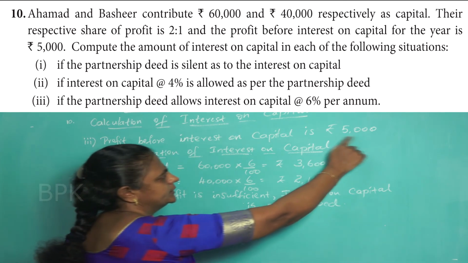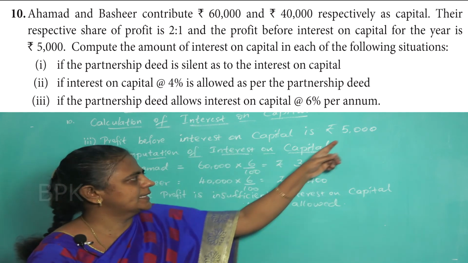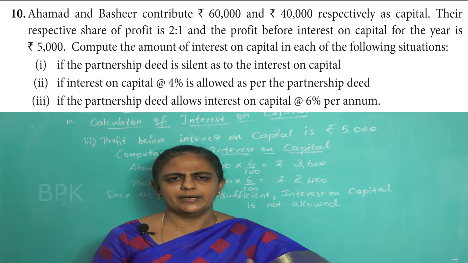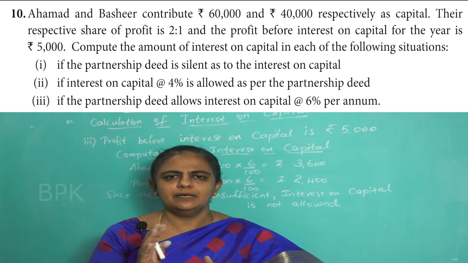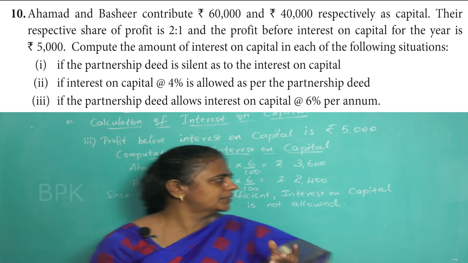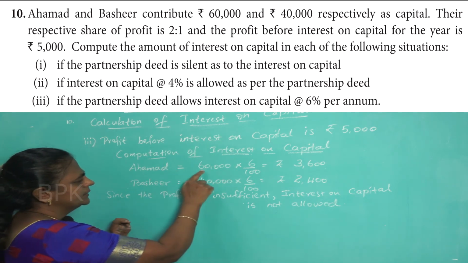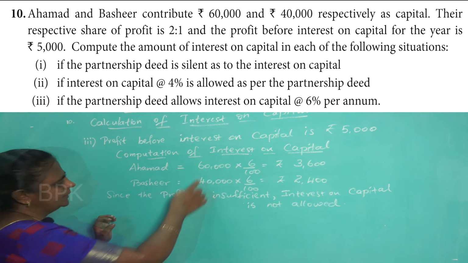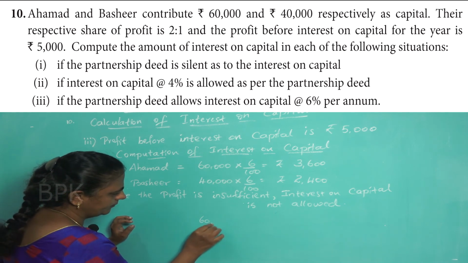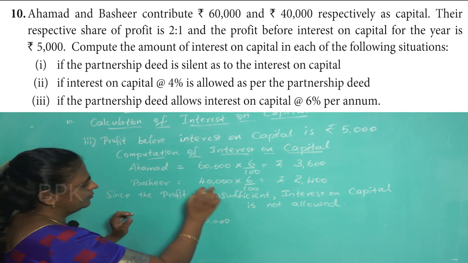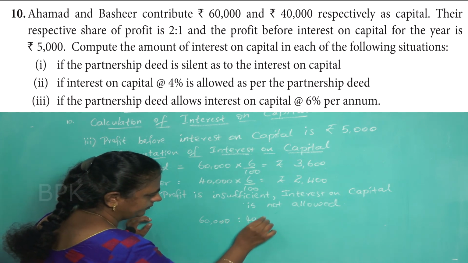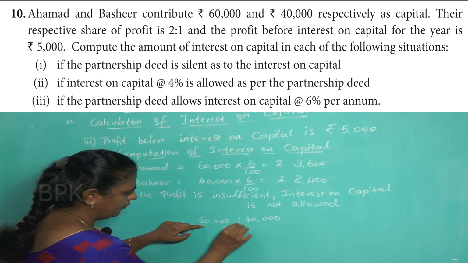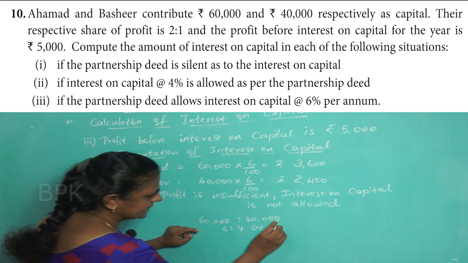But what do you have to do with this profit? Now this profit is there, this 5,000 is there. You cannot say we can't give; you have to give it to the partners. But how are you going to divide and give? You have to divide it in the capital proportion. Okay, what is the meaning of capital proportion? Capital of Ahmad is 60,000, capital of Bashir is 40,000. So what is the ratio here? 6:4, or it can be written as 3:2.